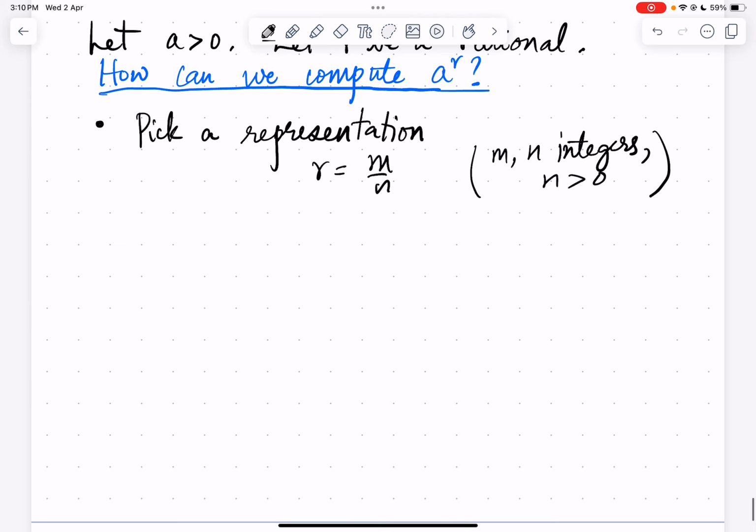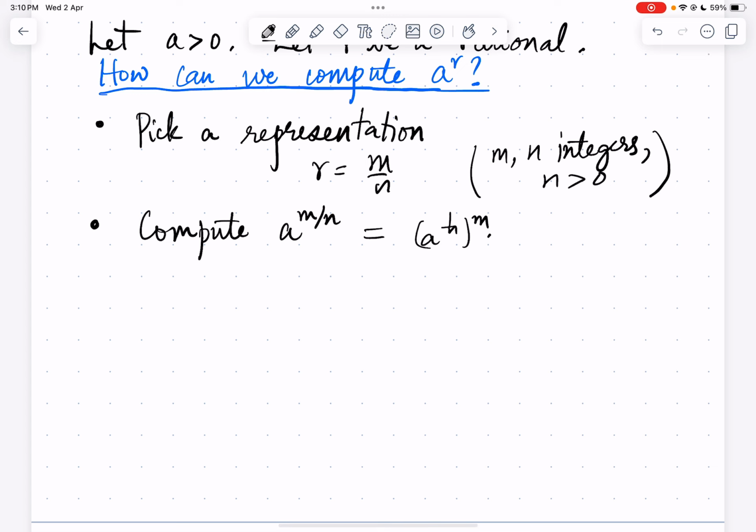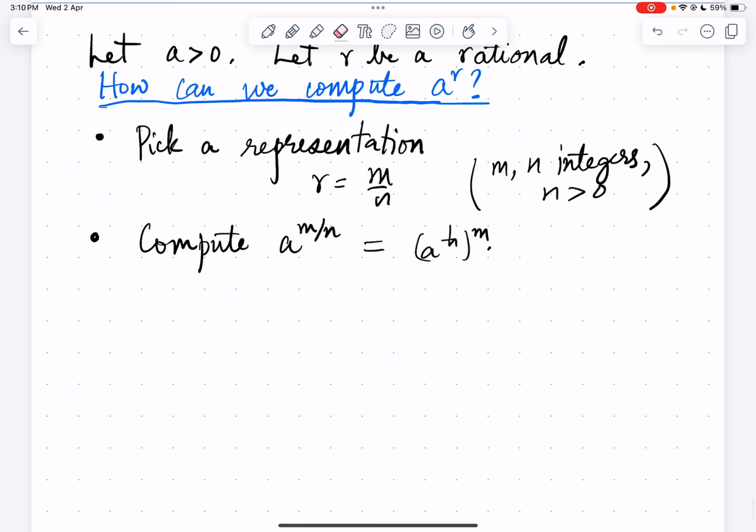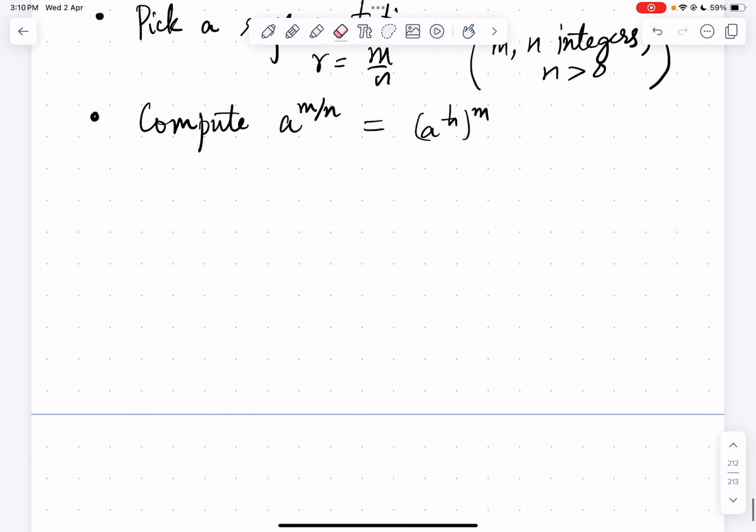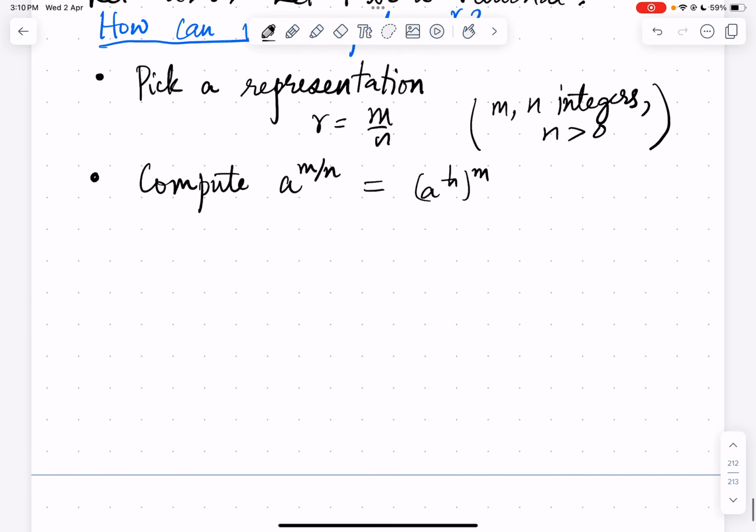So after picking the representation, we compute a power m by n, which is a power 1 by n power m. We saw that a power m by n is also a power m power 1 by n, and it is also a power 1 by n power m. We saw this. So we compute this quantity, and then we define a power r to be this quantity a power m by n we computed above.